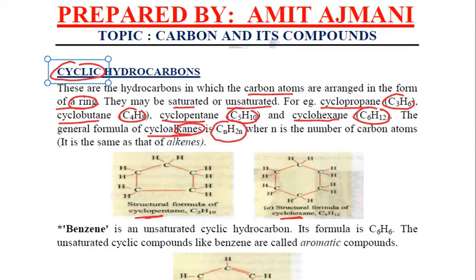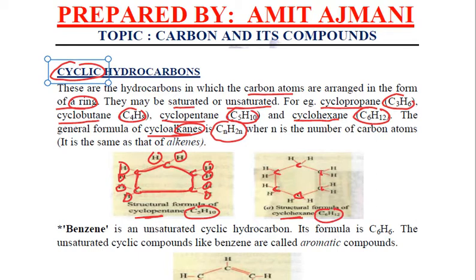In cyclopentane, we can see, please follow the marker, these are the 5 carbon atoms which are forming a ring, and because these are hydrocarbons, apart from carbon, all the valencies of carbon are filled with hydrogen, and the formula of cyclopentane is C5H10. Similarly, in cyclohexane there are 6 carbon atoms combined with single covalent bonds, and the remaining valencies are filled with hydrogen, and its formula is C6H12.